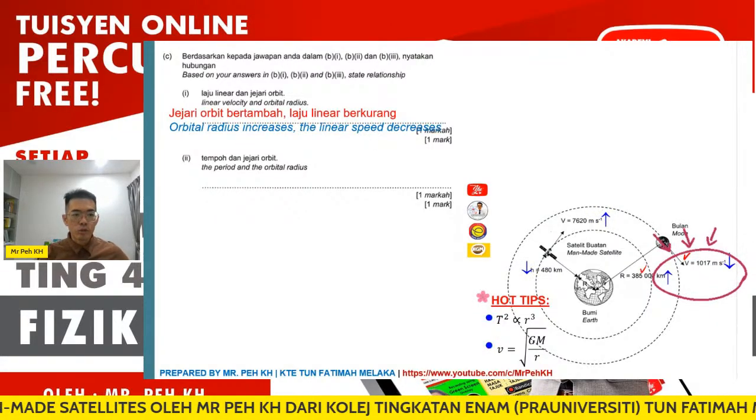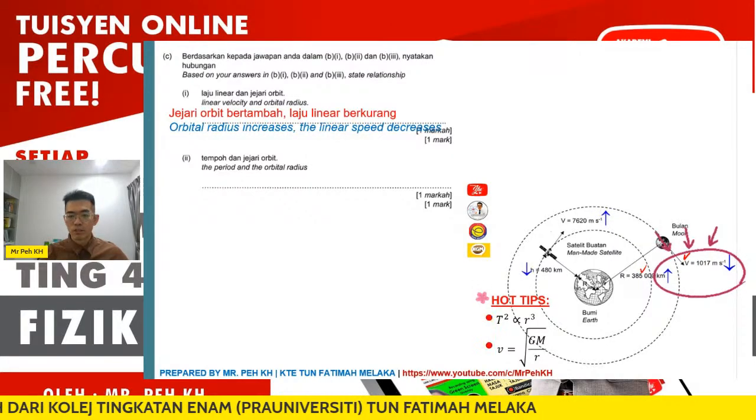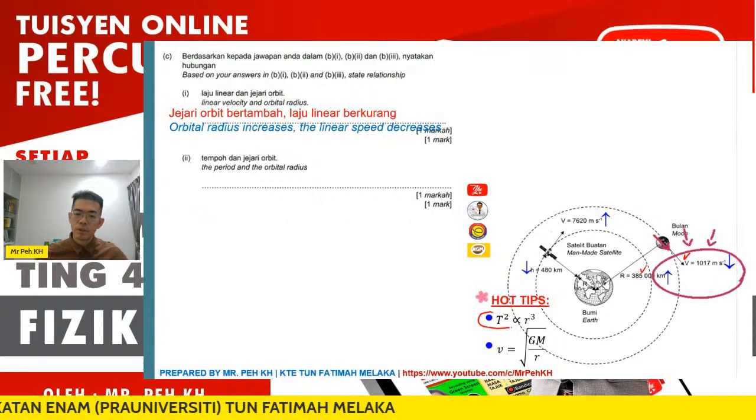Then the next will be the period and the orbital radius. Actually, this one we also discussed just now. You can use Kepler's law to explain.